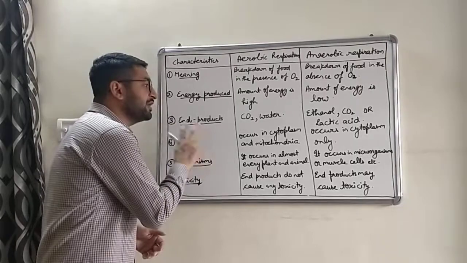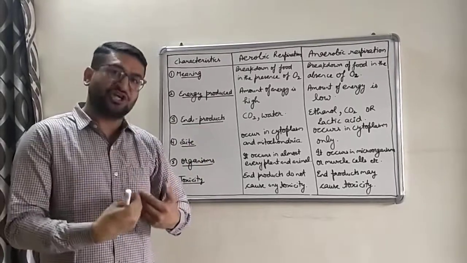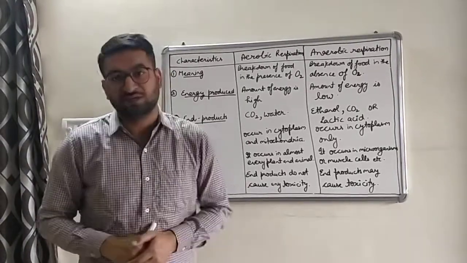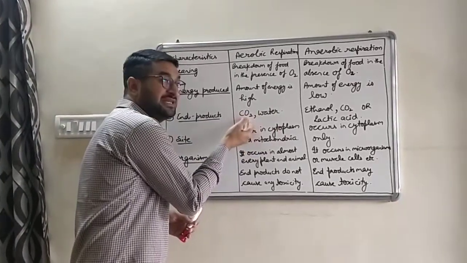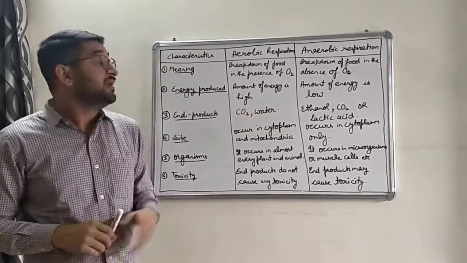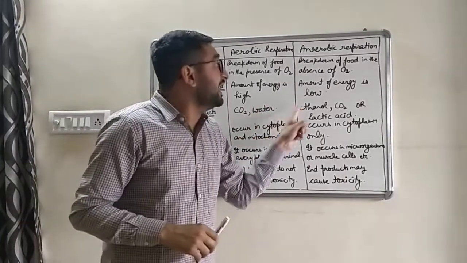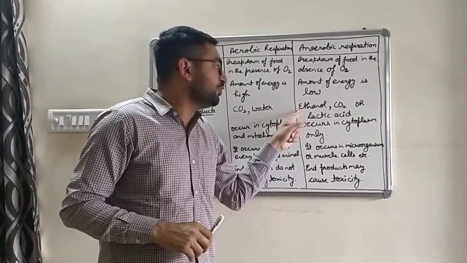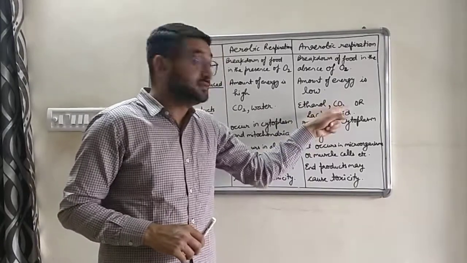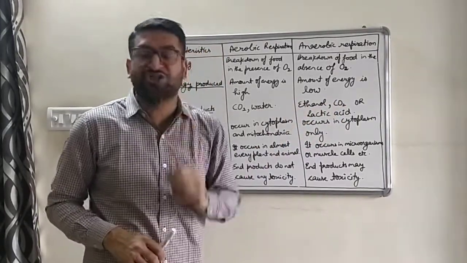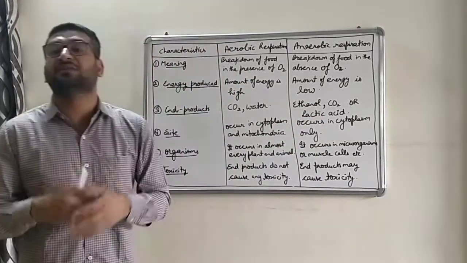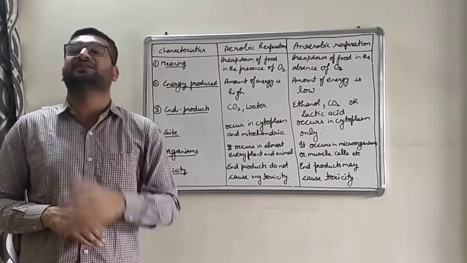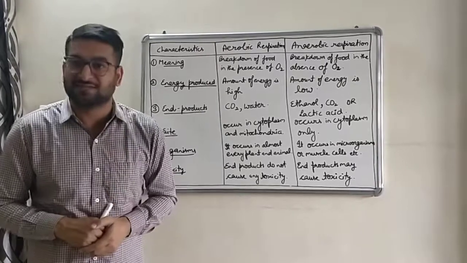Next is end products. End products means the products which are formed after the respiration. The end products of aerobic respiration are carbon dioxide gas and water. And the end products of anaerobic respiration are ethanol and carbon dioxide. These two products are formed during fermentation in microorganisms, and the other one is lactic acid, which is formed in the muscle cells during anaerobic respiration during a vigorous exercise.